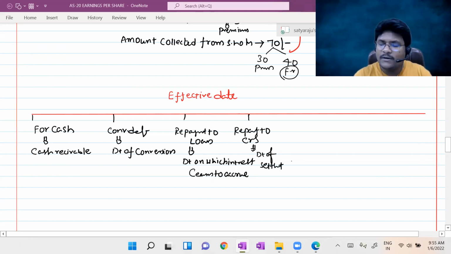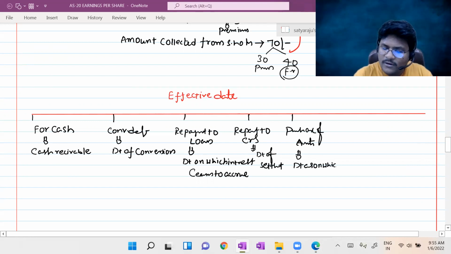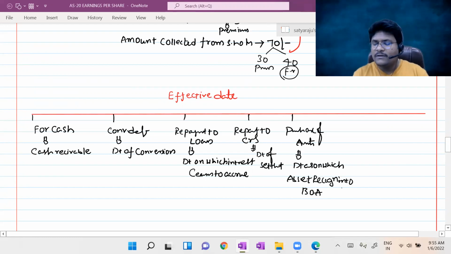Date of settlement. At the time of purchase of an asset, if you issue equity shares, that is the date on which the asset is recognized in the books of accounts. Am I right?